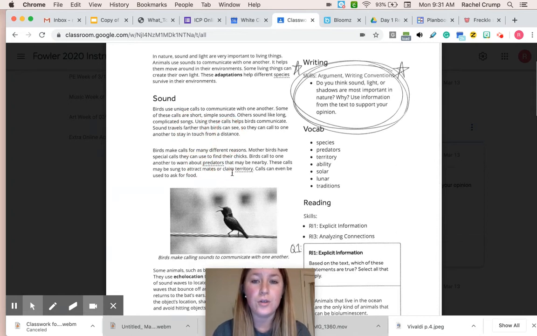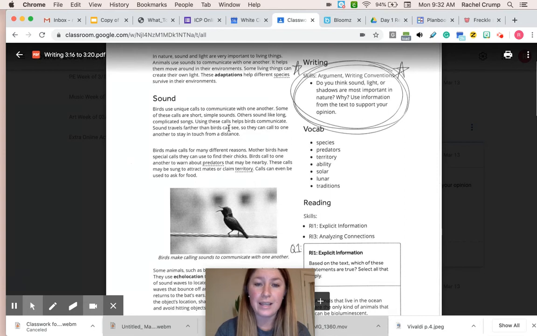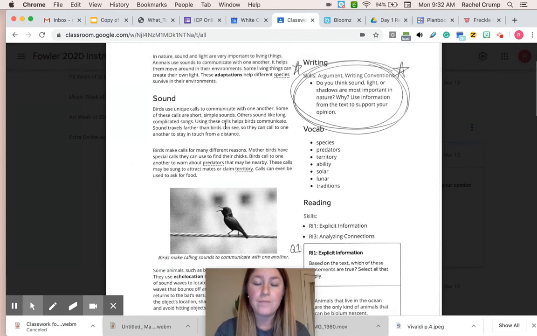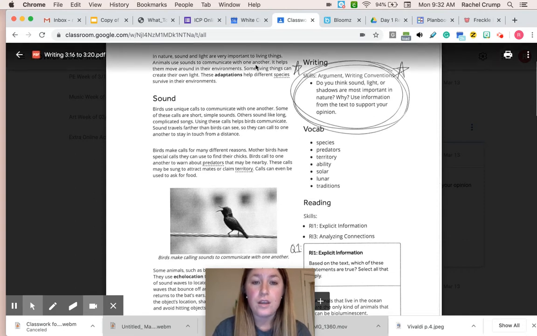You need to start your Oreo outline today. I did not include that in your packet. You can use a regular sheet of paper or do it on the back page of this packet that was in your folder. Remember that you need at least 2 reasons, and underneath those 2 reasons, you need at least 2 pieces of evidence. So make sure that you are doing your Oreo outline and including all of those things that we've talked about in class.